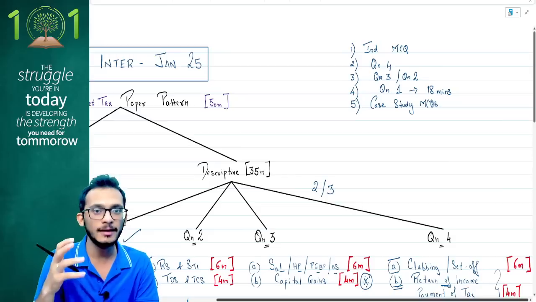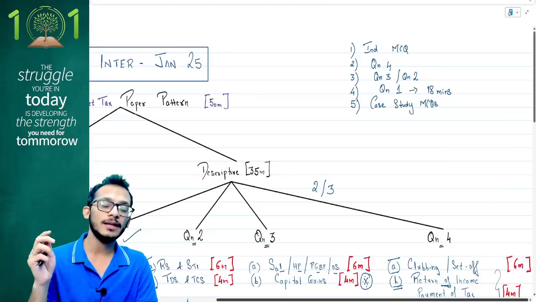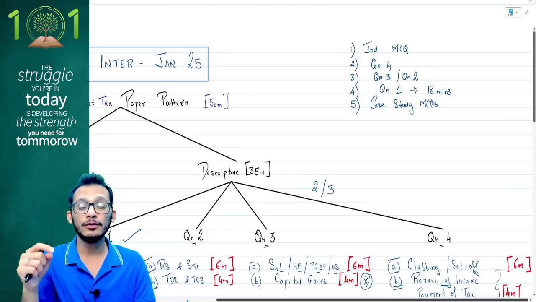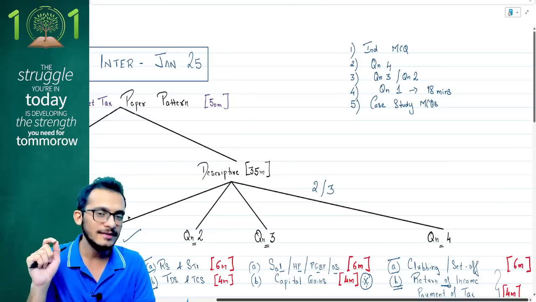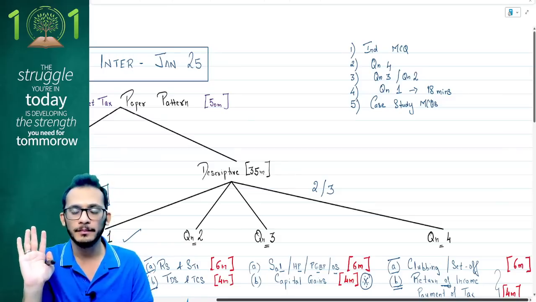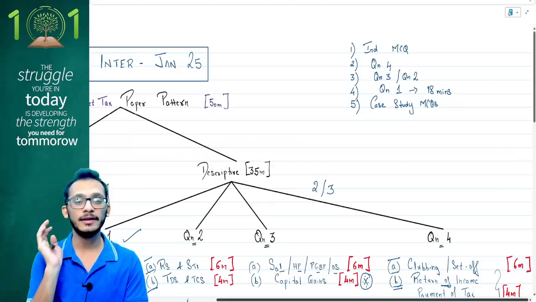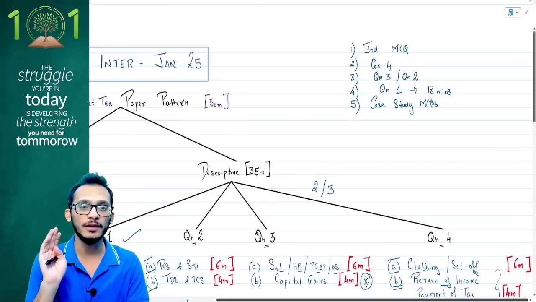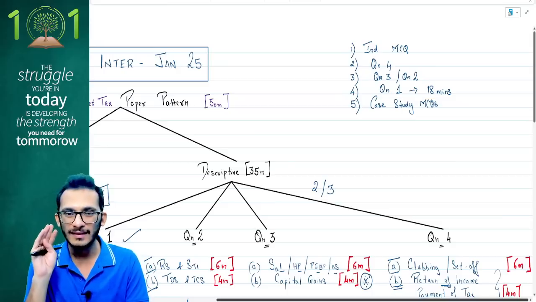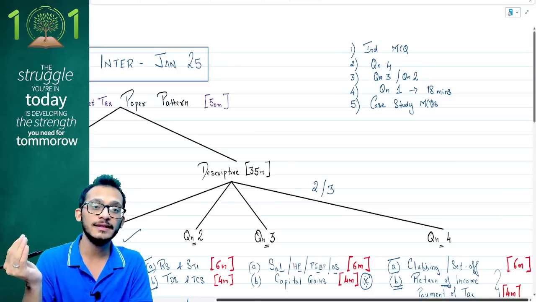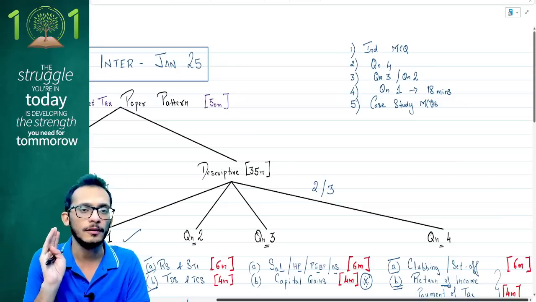What exactly are the data points they want to check. Then go back to the MCQ and start marking those things which are important, because ICAI loves to give you irrelevant information. You need to first understand the requirement of the MCQ question and then go back to your case study to see which points you should focus on and which points you can choose to let go. That will help you cover the MCQ case studies a lot faster than what you would normally spend time on.